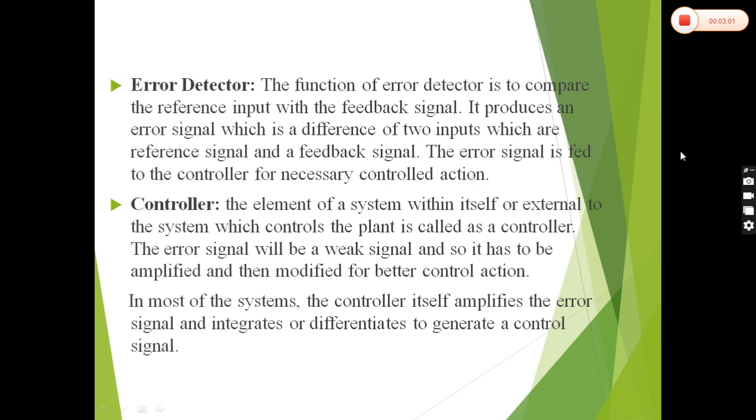The function of the error detector is to compare the reference from the input with the feedback signal. It produces an error signal, which is the difference of the two inputs, the reference signal and the feedback signal. The error signal is fed to the controller for necessary control actions. The controller is the element of the system, within itself or external to the system, which controls the plant. The error signal will be a weak signal, so it has to be amplified and then modified for better control actions.